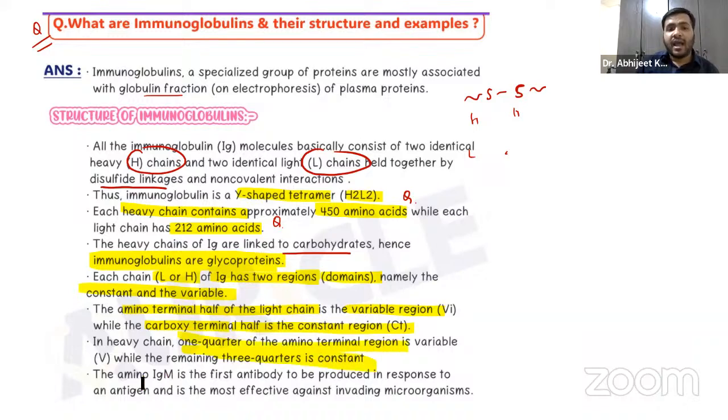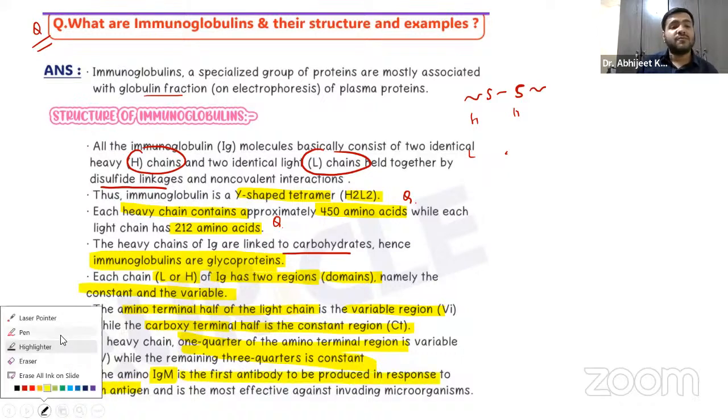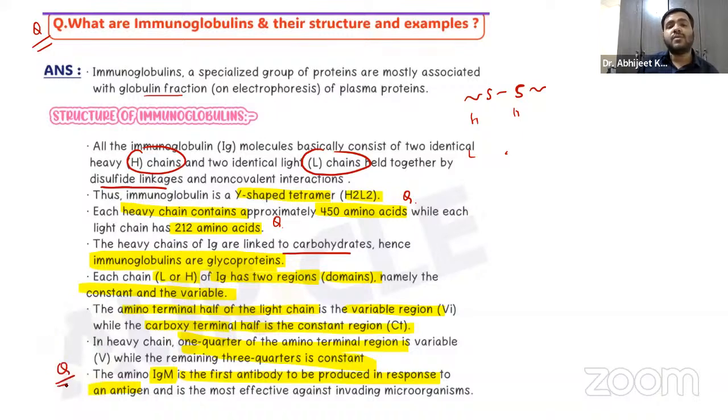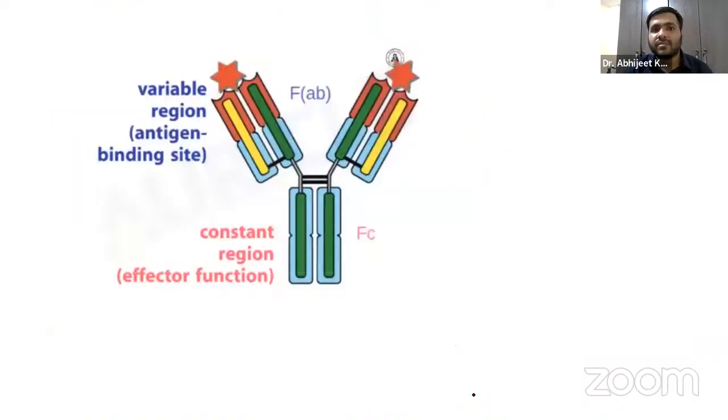Now, IgM is the first antibody to be produced in response to an antigen. Again, a very important question: which immunoglobulin is the first one to be produced in response to any antigen, any foreign particle getting entry into your body? The first antibody that will be produced is called IgM, right? And it is the most effective against invading microorganisms.